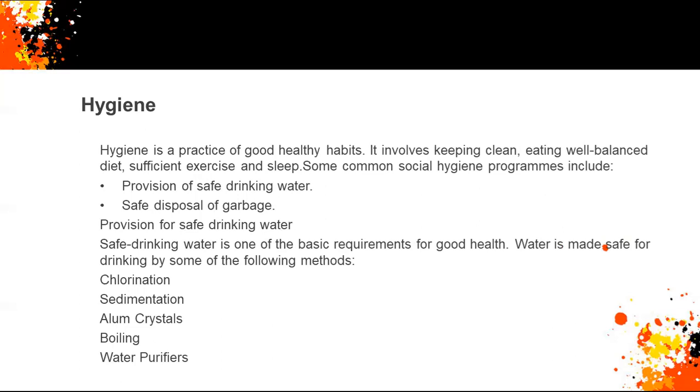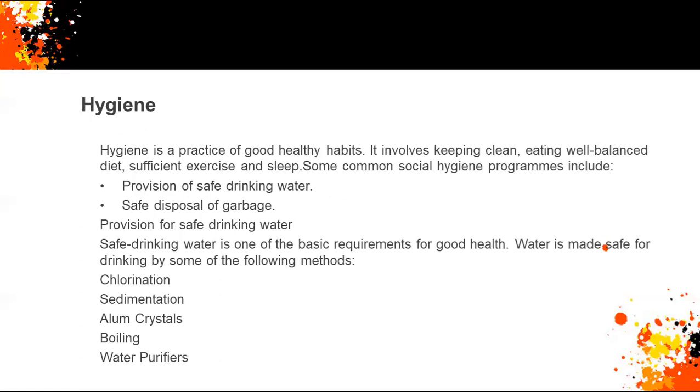So children, look at that, what are they? The main programs are here: provision of safe drinking water, we need to always drink safe water. Safe drinking water is needed. Safe disposal of garbage. So we are going to discuss these two topics here. First one, provision for safe drinking water. Safe drinking water is one of the basic requirements for good health. And water is made safe for drinking by some of the following methods.